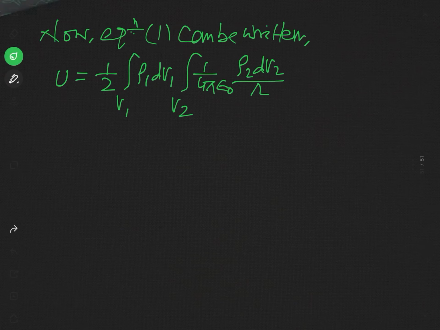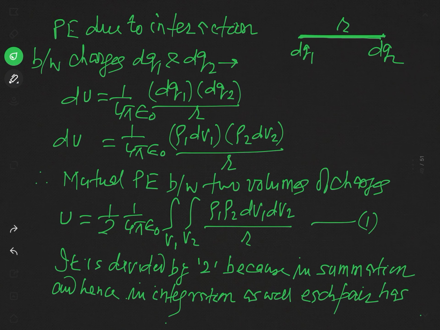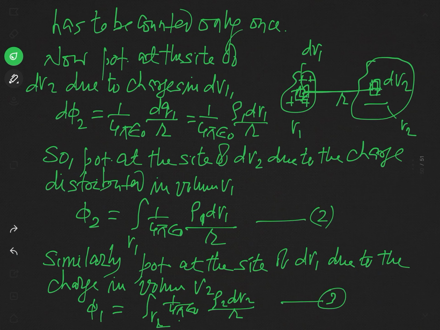You can see this result defined in equation 1, and I have just written it in a particular fashion. Here 1 over 2 integral over V1 rho1 dV1 has been separated, and the integral over V2 1 over 4 pi epsilon naught rho2 dV2 by r has been grouped together.